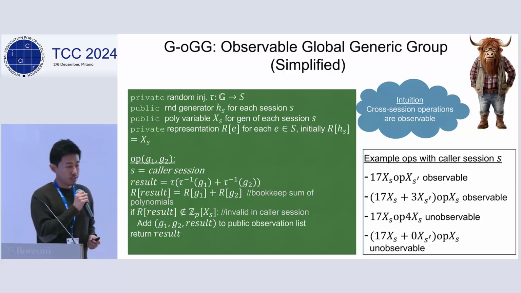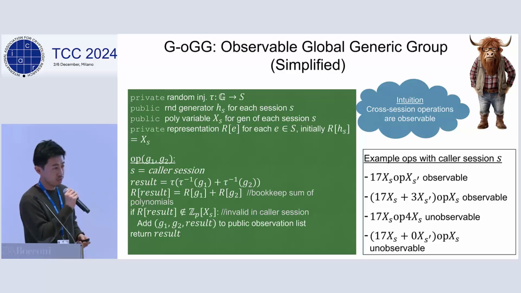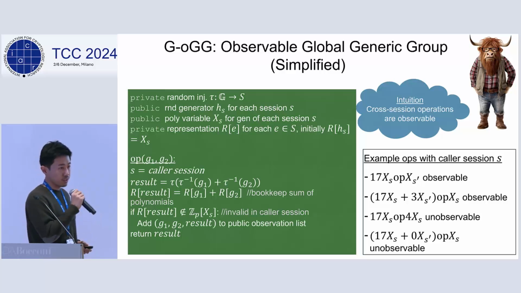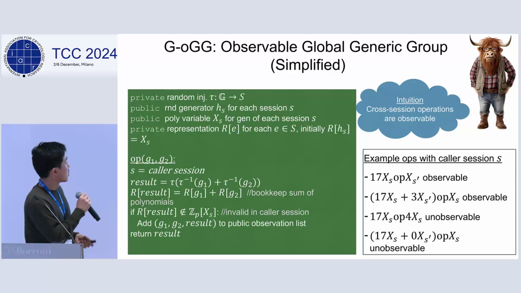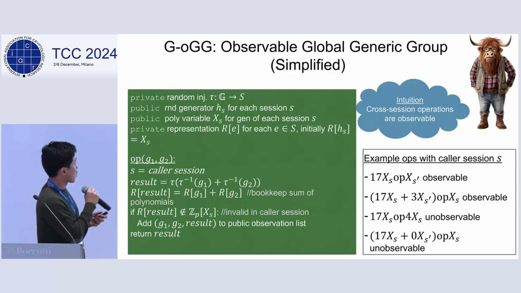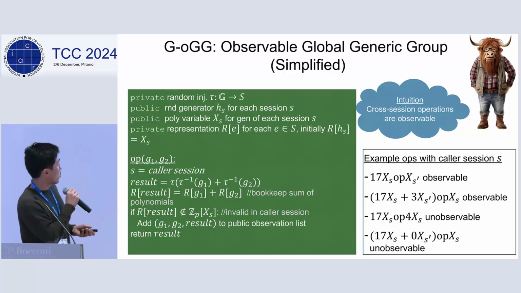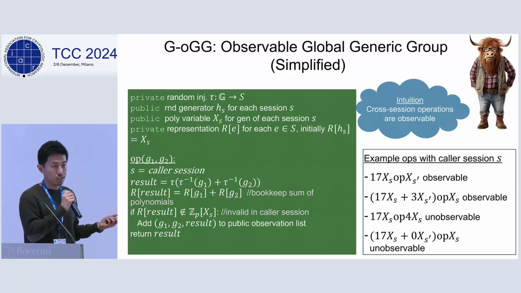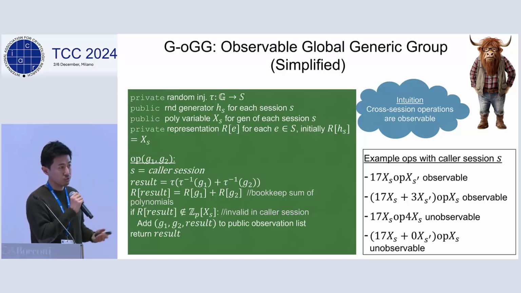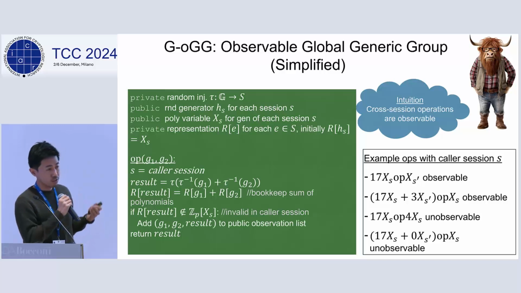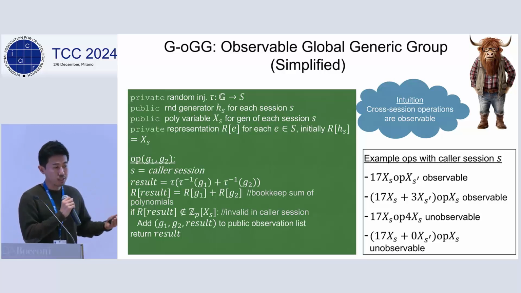So when designing observability of the generic group, we faced several technical challenges. Basically, we have a set of somewhat contradictory requirements. First of all, we need to make sure that the simulator and the extractor really see group operations made by the environment, because if you treat the functionality as a global resource, the environment can also make queries to the global oracle. So this is important for extraction, but at the same time, not everything should be observable, because the environment might also take advantage of the observation mechanism.